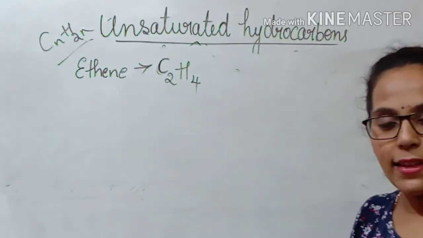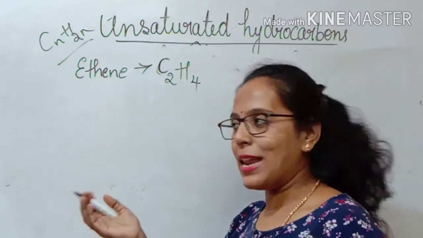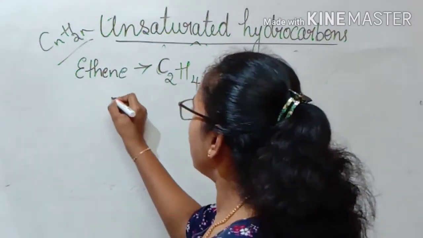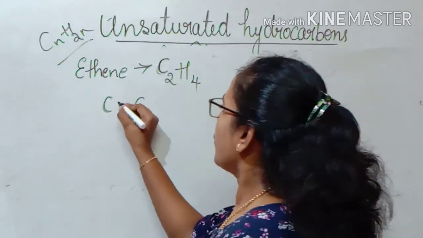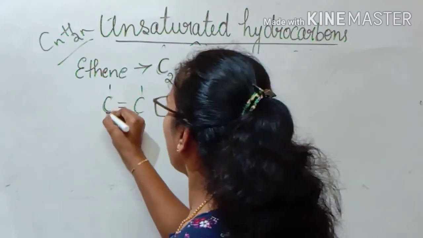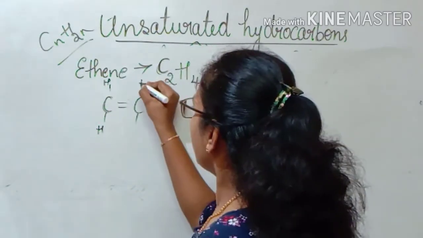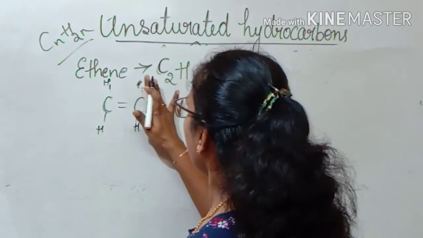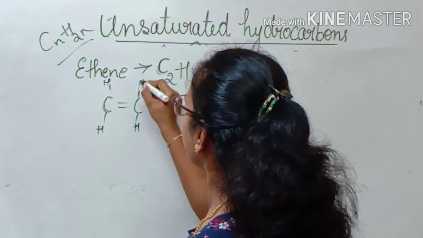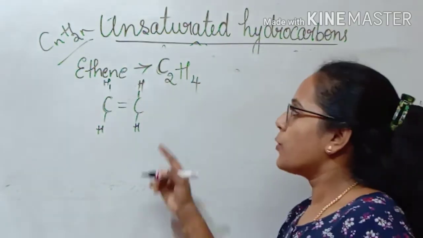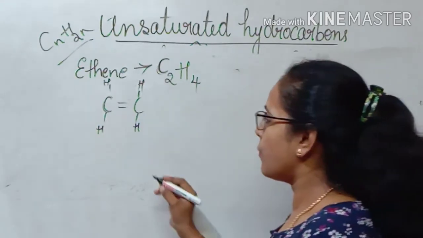Now let us write their electron dot structure. By looking at the structural formula, it is very easy. See, if I write the structural formula, it is C2, right? And there should be a double bond here and H4. I told you, you can write hydrogen here or here, you can shift anywhere. But no 3 hydrogen atoms on one carbon, because the carbon will become unstable. So by looking at the structural formula, now let us write the electron dot structure.